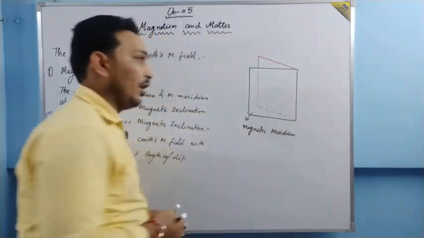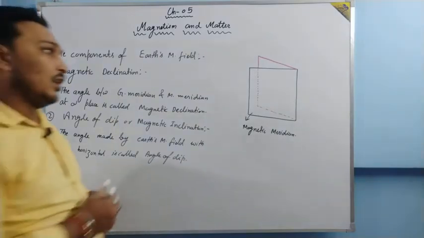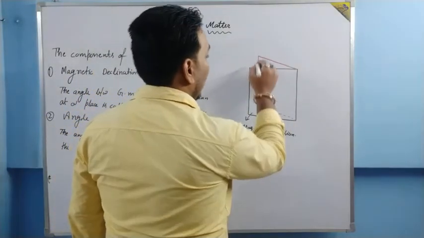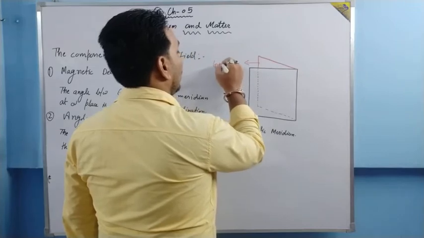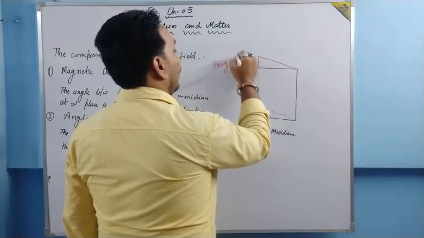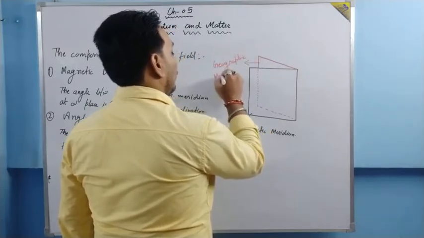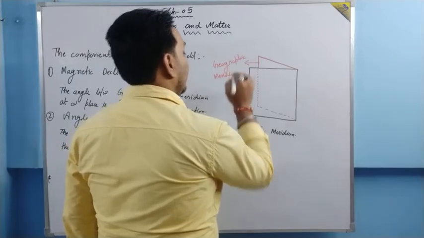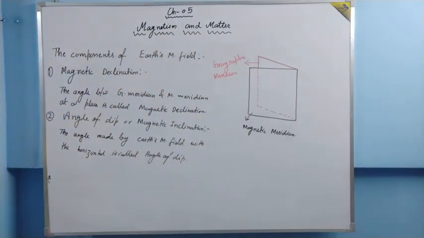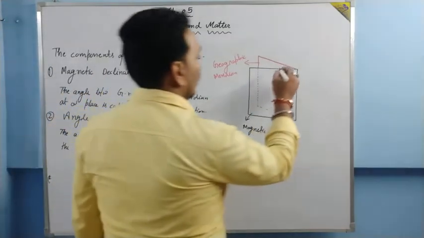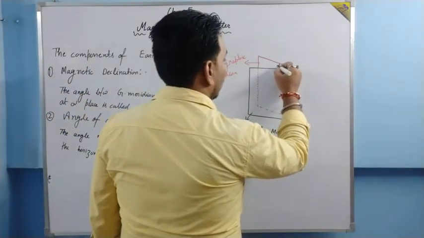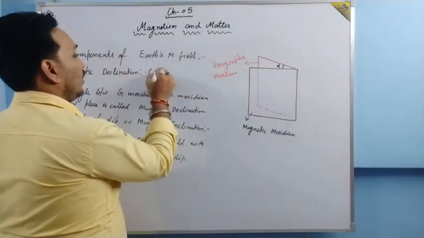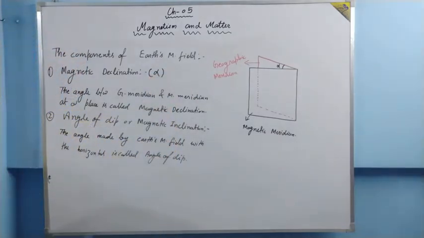Obviously, the magnetic meridian and geographic meridian are not the same. The angle between the geographic meridian and the magnetic meridian is called magnetic declination. This is the angle we are talking about. This angle is denoted by alpha. So this alpha is called magnetic declination.